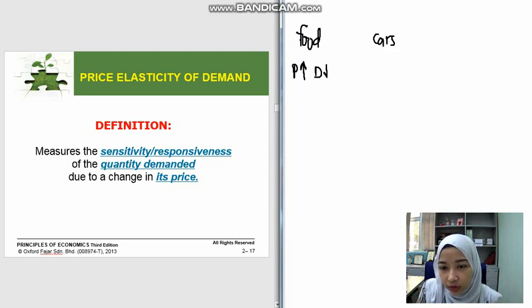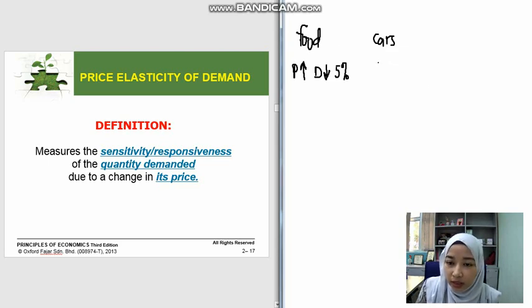The demand of food will reduce, but we want to see how many percent the reduction is. Let's say the demand of food will reduce by only 5%. Because food is considered a basic necessity, whether you like it or not, even if there is an increase in the price, you still need to buy food. So even if you reduce your purchase, you cannot reduce too much, because it is a basic necessity product.